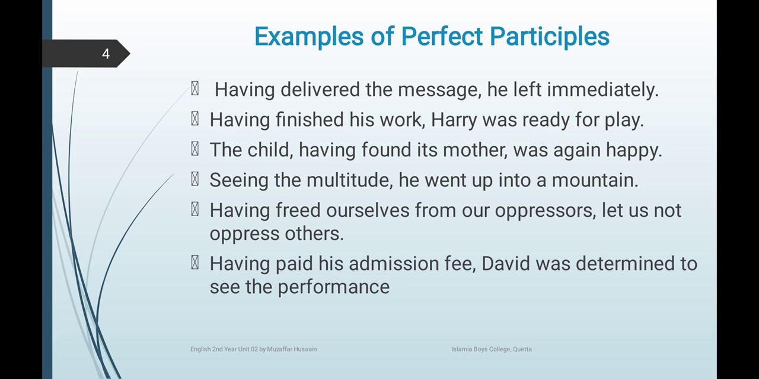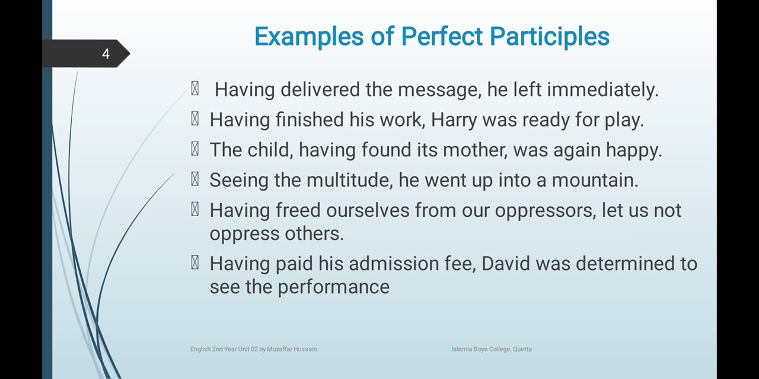Having delivered the message, he left immediately. Now see, having is the verb plus ing form, and delivered is the third form of the verb. So, having delivered, he left immediately. Having finished his work, comma, Harry was ready for play. Having, have plus ing, finished is the third form. The child, having found its mother, was again happy. When you use the perfect participle in the middle of a sentence, you enclose it with commas. The child, comma, having found its mother, was again happy. Having is have plus ing, found is the third form.